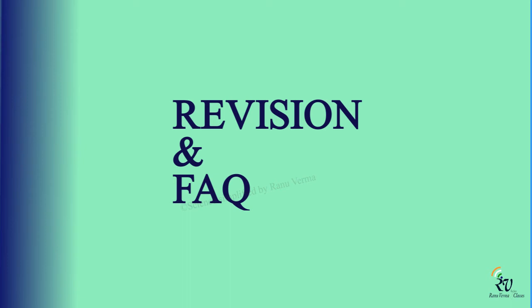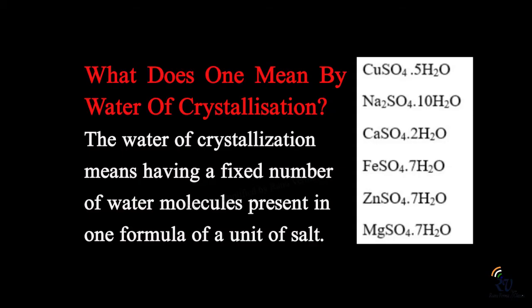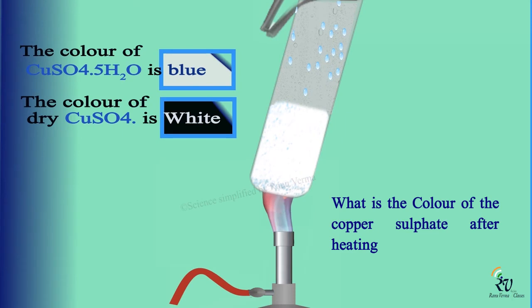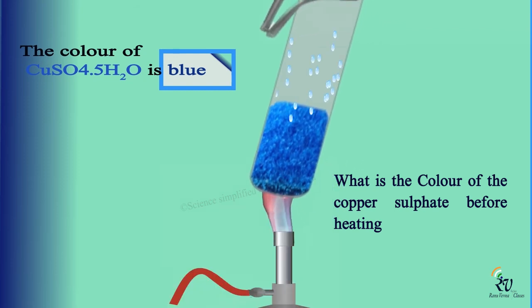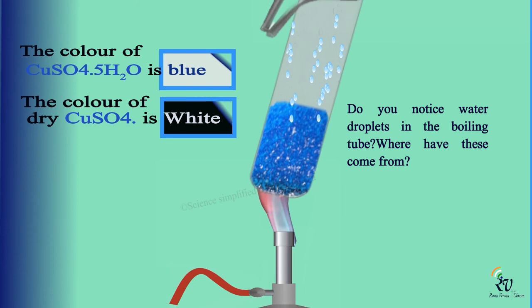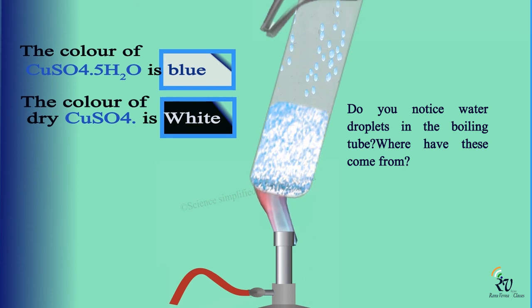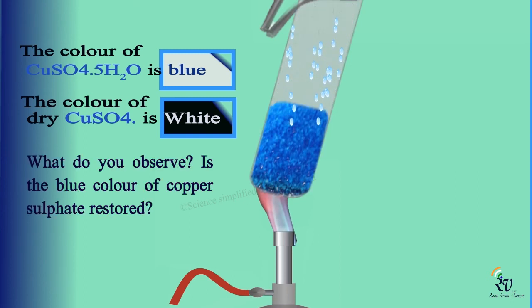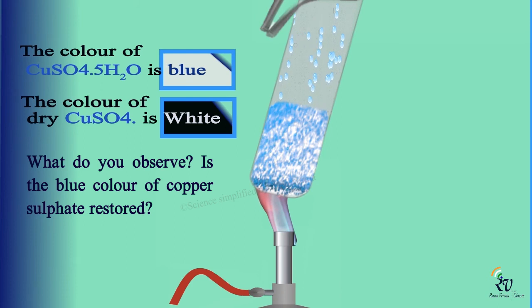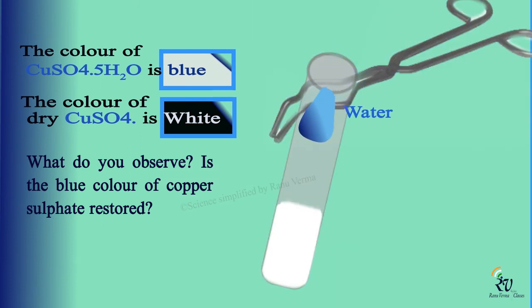Now have a recap and some important questions. What is water of crystallization? Water of crystallization is the fixed number of water molecules present in one formula unit of a salt. So what is the color of the copper sulfate after heating? That is white. What is the color of copper sulfate before heating? Blue. Do you notice water droplets in the boiling tube? Where have these come from? Yes, there are water droplets and they are coming from the copper sulfate crystal. What do you observe? Is the blue color of copper sulfate restored? Yes, on adding water, the blue color of copper sulfate crystal is restored.